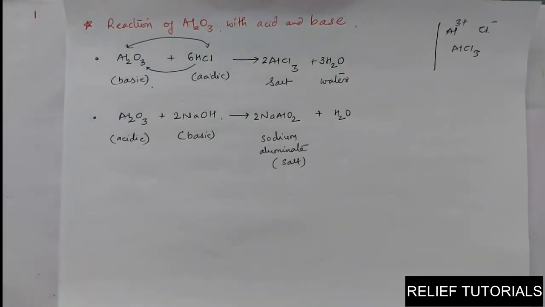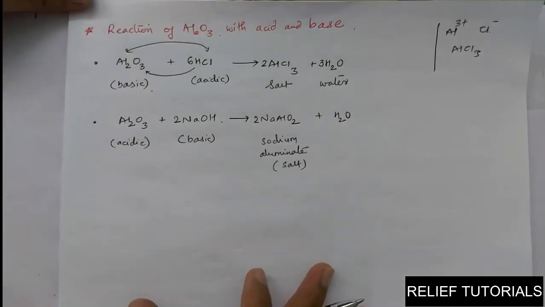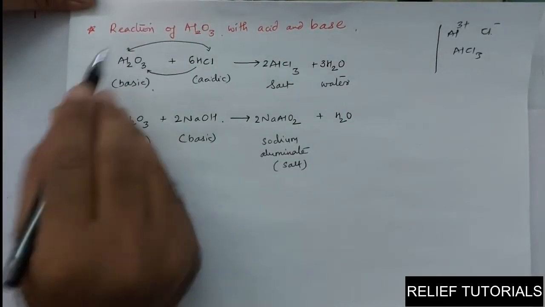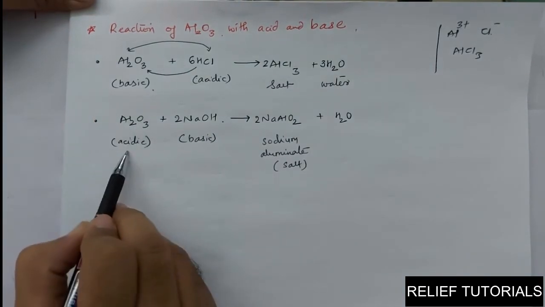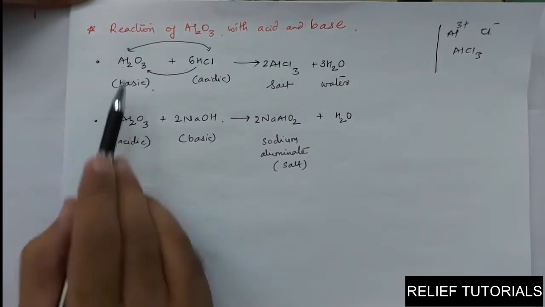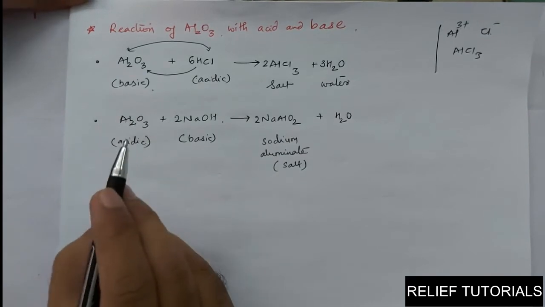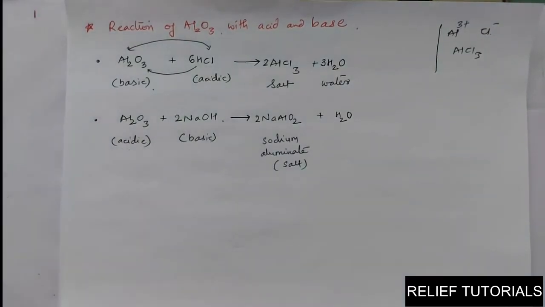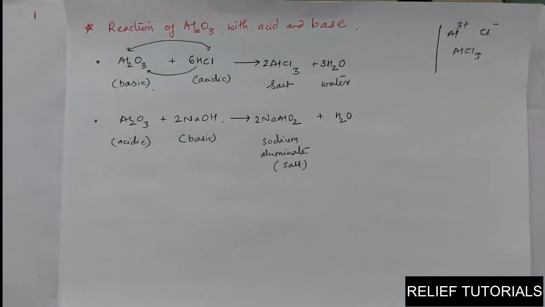So this is the example that aluminium oxide reacts with acidic substance as well as basic substance, and in both the cases, if you see, aluminium oxide here behaves as basic substance and here behaves as acidic substance. So in this way it possesses both the characteristics. So this is the best example to explain the amphoteric nature of aluminium oxide.